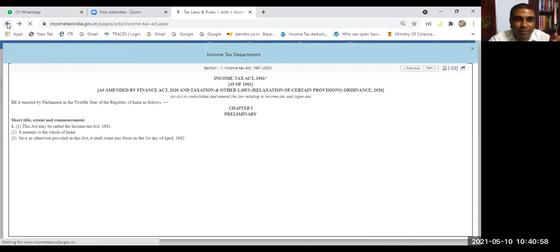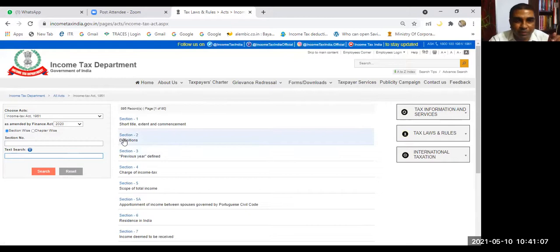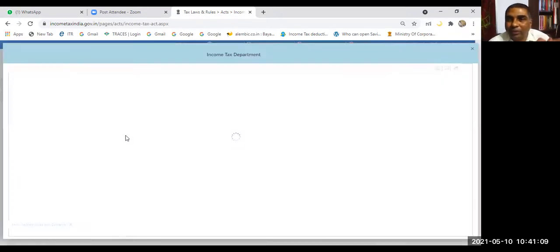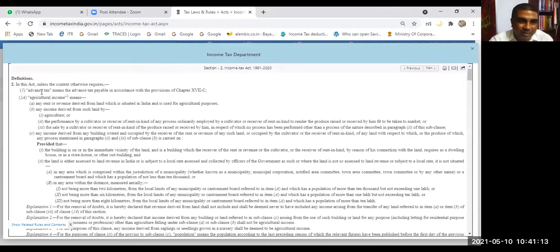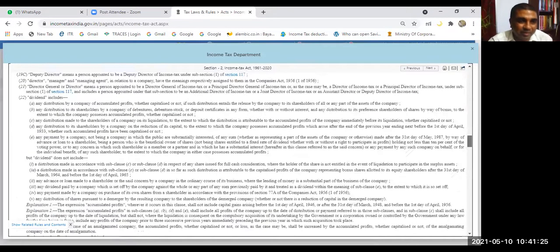Right. But more than that, what is important right now for us is section 2. Okay. Because we want to understand various meanings. Section 2, if you see, these are the definitions. Now you know where to find the definition. Section 2, you can easily search. Okay. And our friend is saying section 2, clause 31.